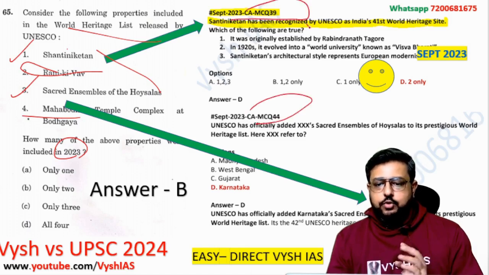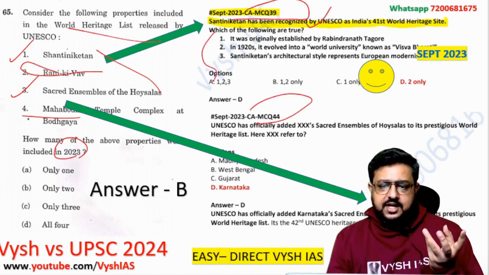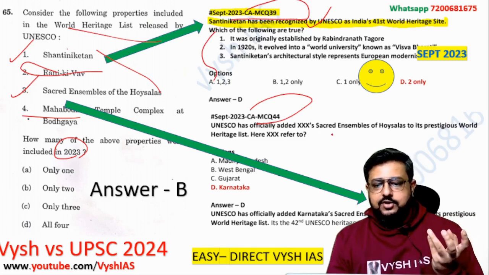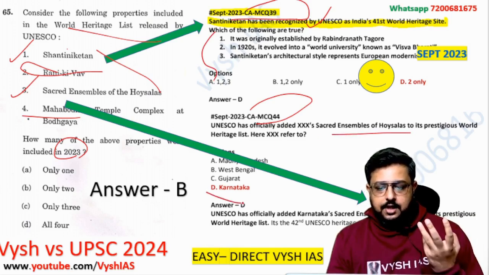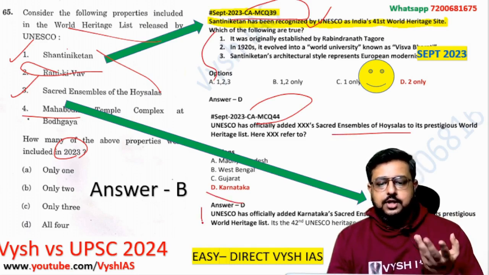We have told in the question itself what the thing is, Shantiniketan, 41st Heritage Site, and then we gave you extra information also, hoping that the question will come. But they simply asked you the site. Same like the Hoysala was added here, and we asked you which state, Karnataka, and we gave detailed notes below this in the September magazine. If you are enrolled, open and see.